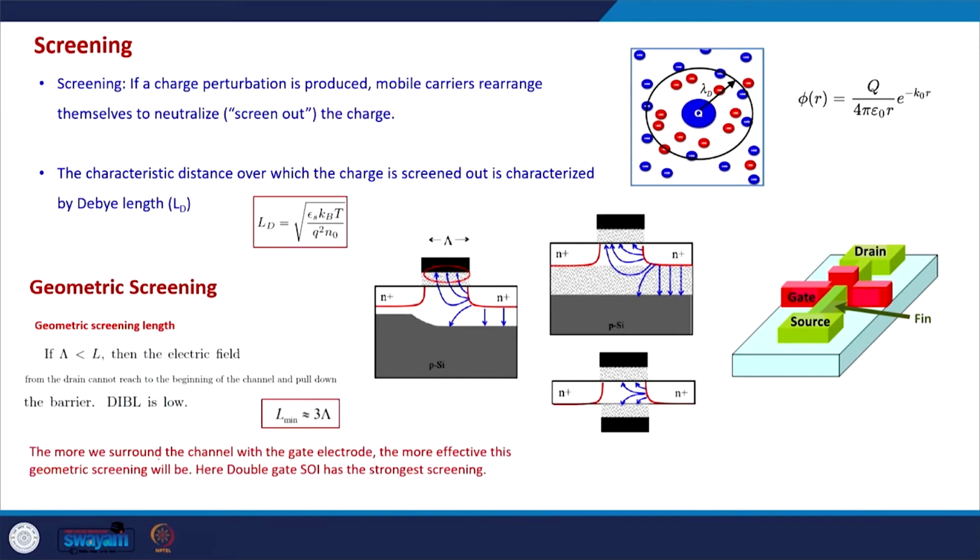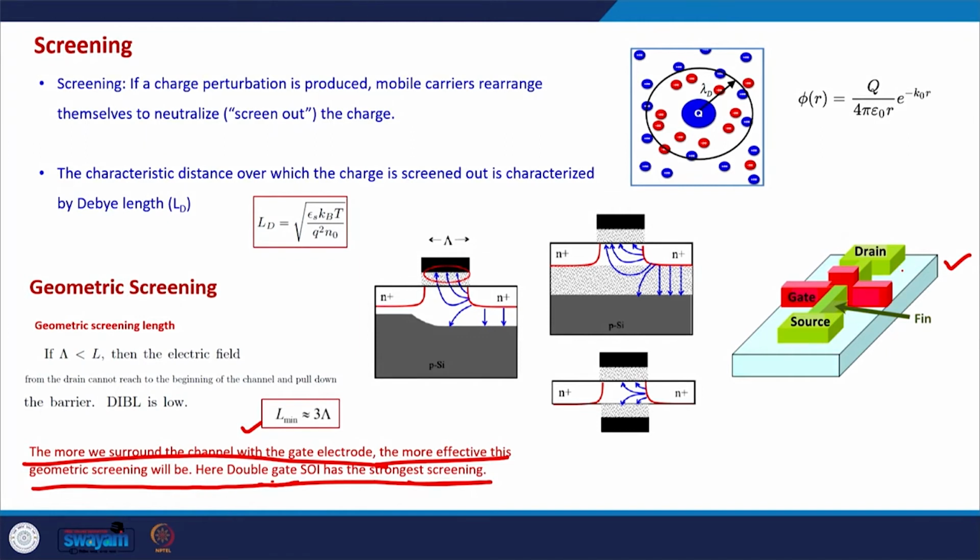Okay. So, this is a typical guideline that device designers follow, that the channel length should be at least thrice the screening length, and the basic principle is that the more we surround the channel with the gate electrode, the more effective this screening will become. Therefore, the DG-SOI structure has the strongest screening of these 3, but the FinFET will have even better screening, and a nanowire MOSFET will have even better than the FinFET.